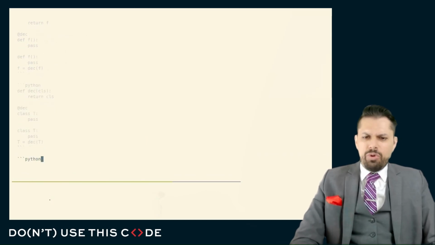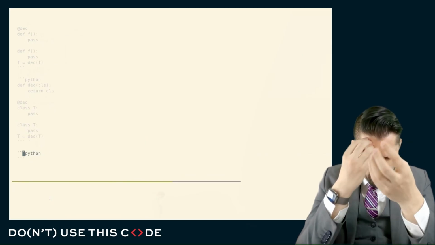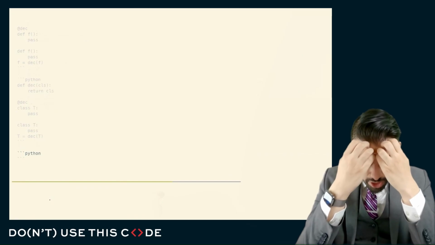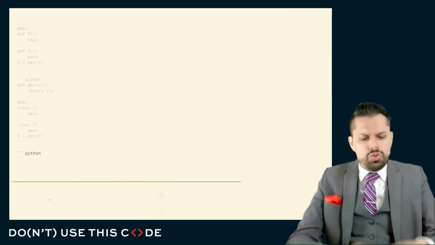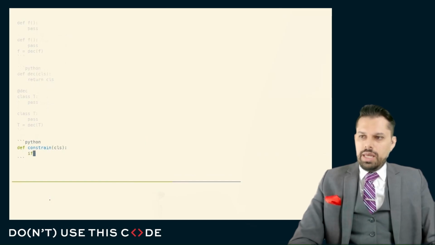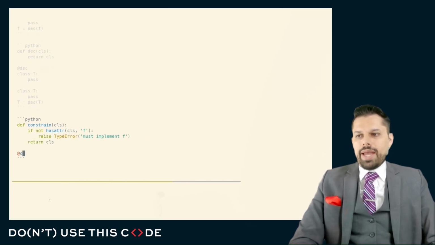So if we think about that, we might think, okay, if I wanted to have some init subclass that constrained a derived type, and I wanted to have some class decorator that constrained a derived type, what would the difference be, and why might I choose one versus the other? With the class decorator approach, it would look like this. So if this thing doesn't have some implemented method, we'll raise a type error, must implement f. Otherwise, we'll just return the thing back.